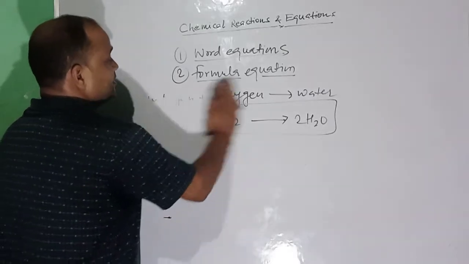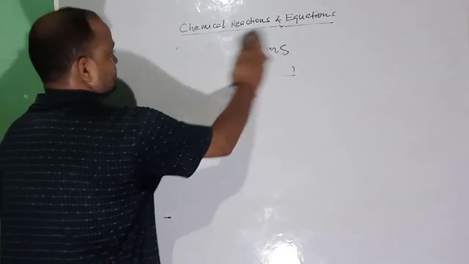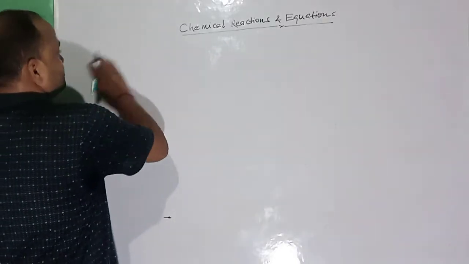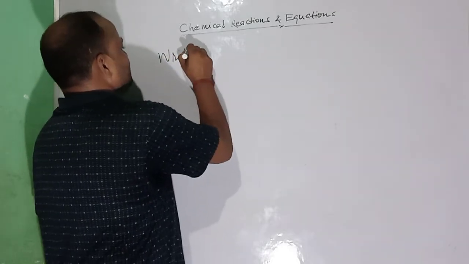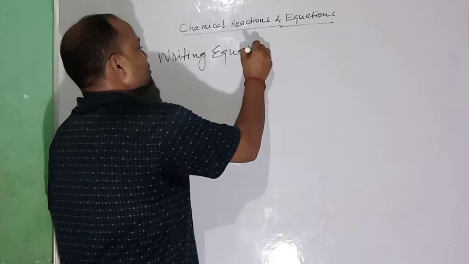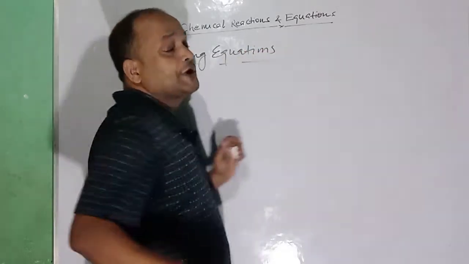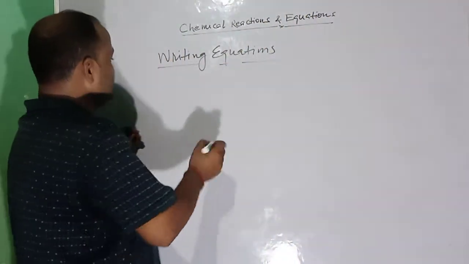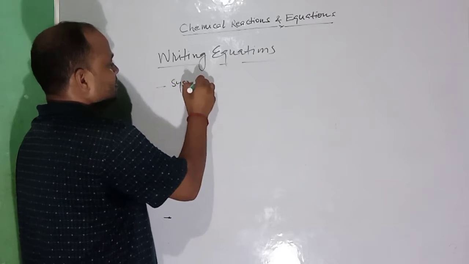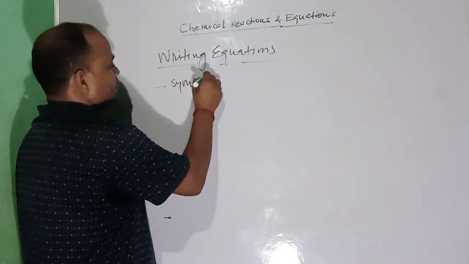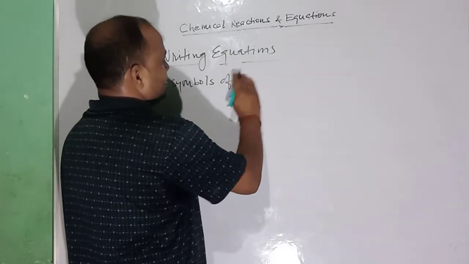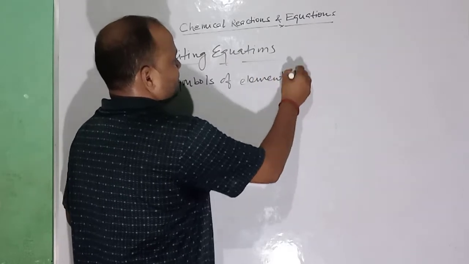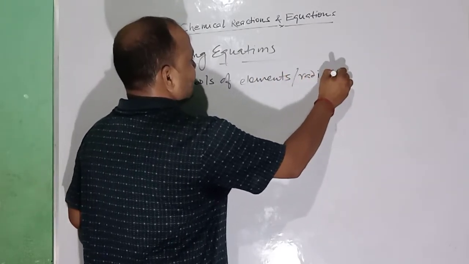Now, writing equations. For writing equations you need to know some things. You need to learn symbols of elements or radicals.